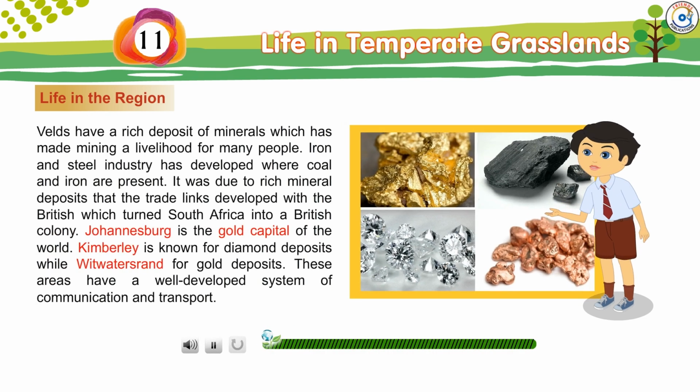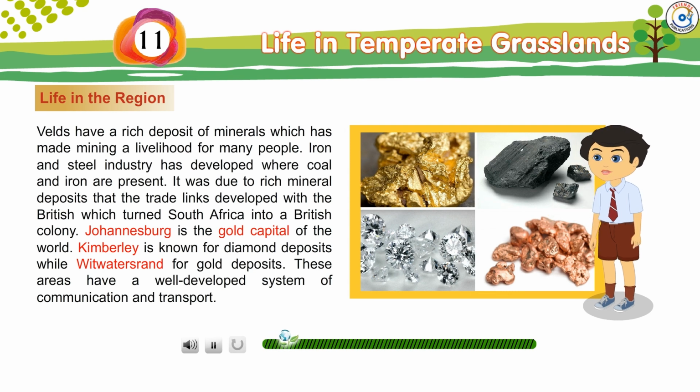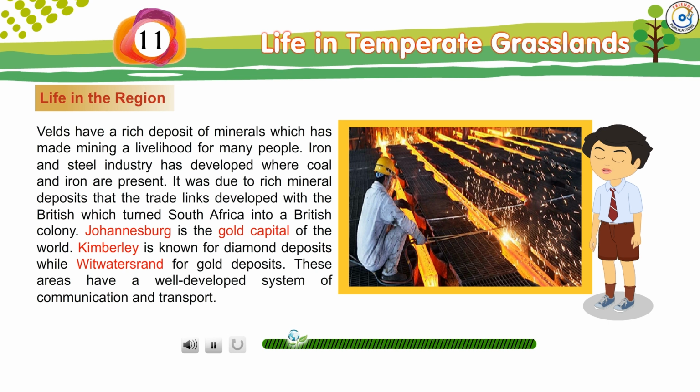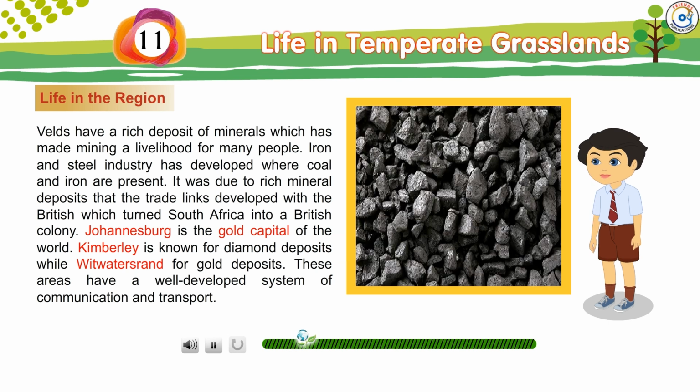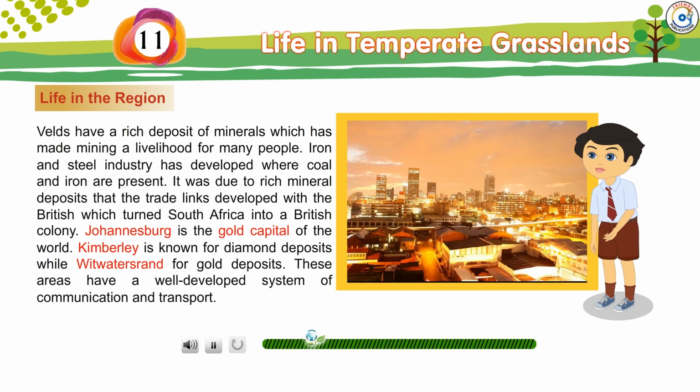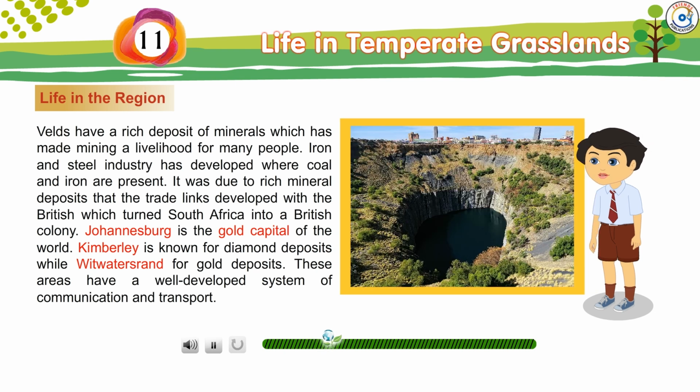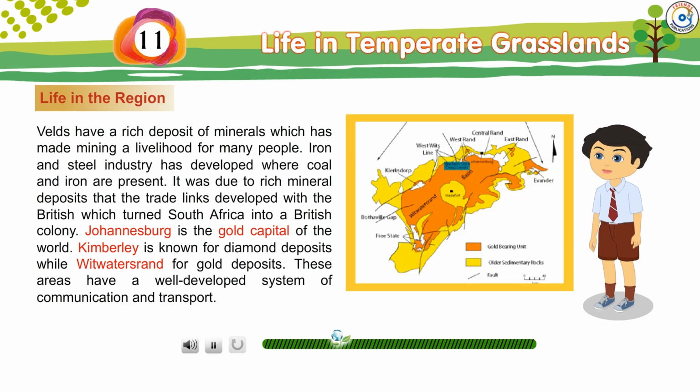Velds have a rich deposit of minerals which has made mining a livelihood for many people. Iron and steel industry has developed where coal and iron are present. It was due to rich mineral deposits that the trade links developed with the British, which turned South Africa into a British colony. Johannesburg is the gold capital of the world.